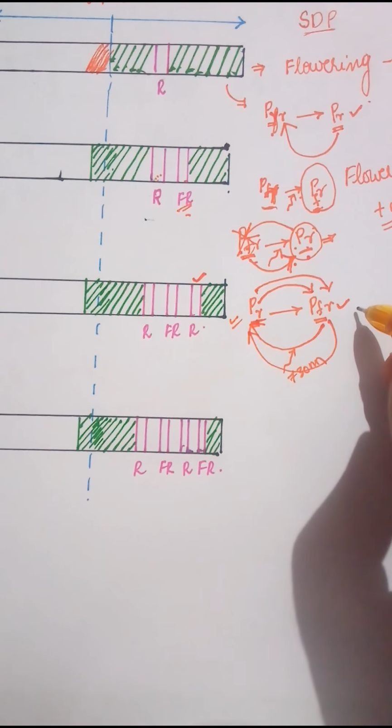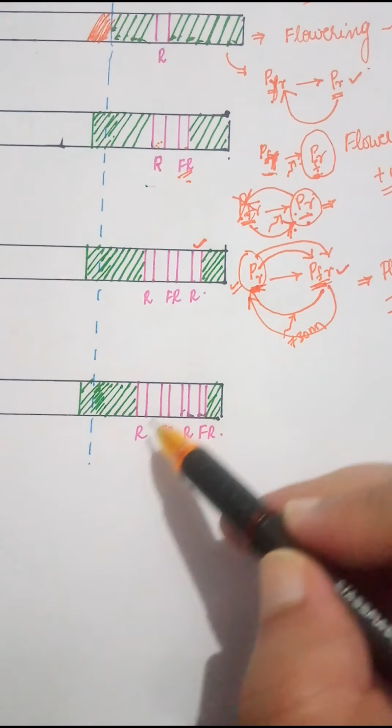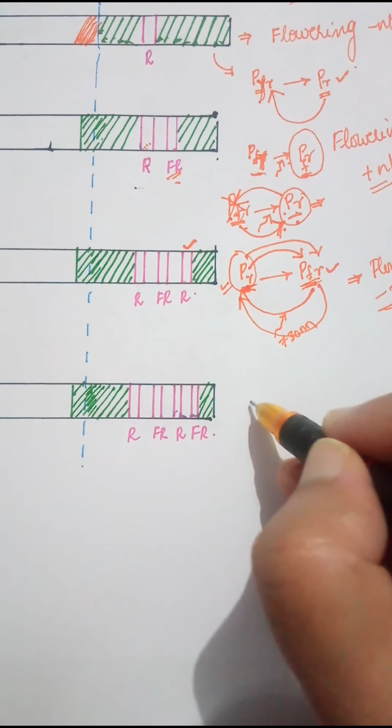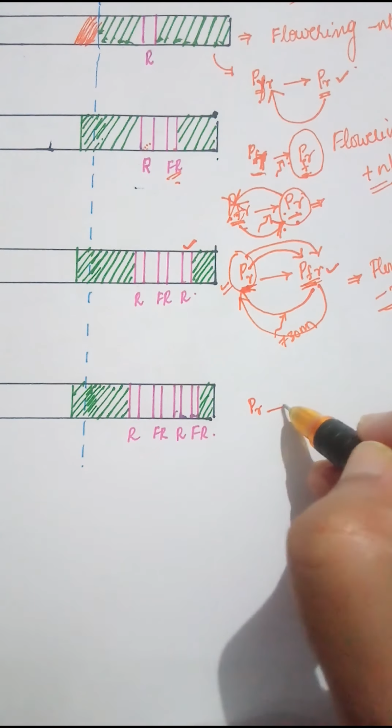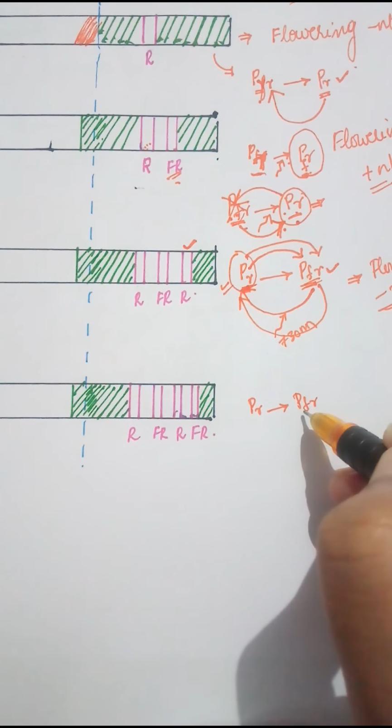No. Why? Because of this last flash of red light that is given, whatever PR form was there got converted into the PFR form. So in this case, flowering is absent. Now let us come here, the last case. Again here, during the daylight, during the red light exposure, that is during the daytime, the PR form got converted into the PFR form.